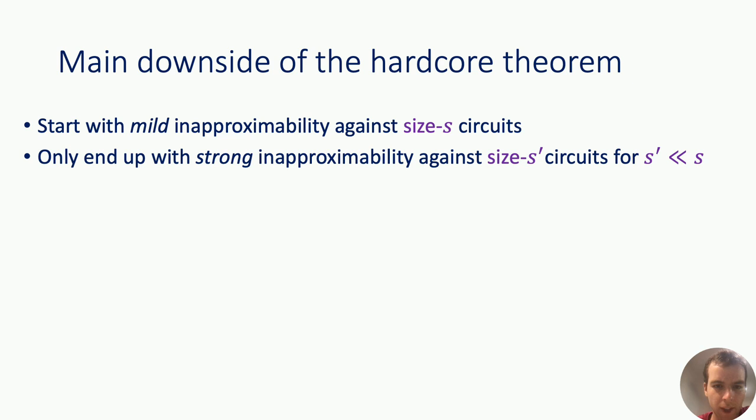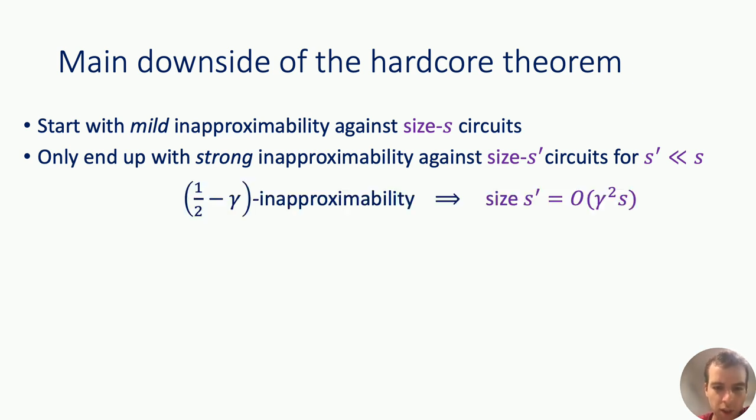And in particular, I can say exactly how small S prime has to be. So if you want to achieve half minus gamma inapproximability, then S prime has to be a factor gamma squared smaller than S. And this gamma squared, it's not merely a coincidence that it looks very similar to the gamma squared that we got in weak boosting. This is exactly a byproduct of the fact that the proof uses boosting style arguments.